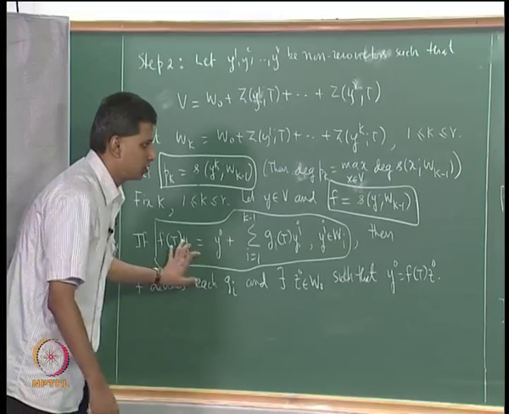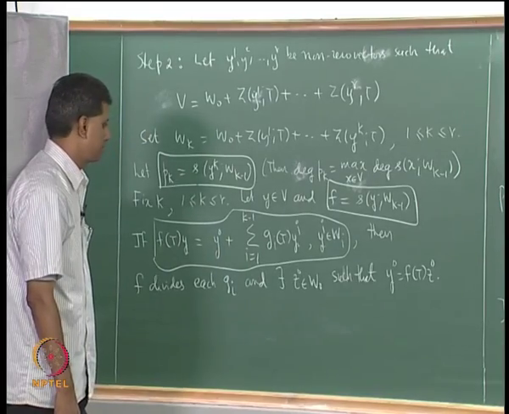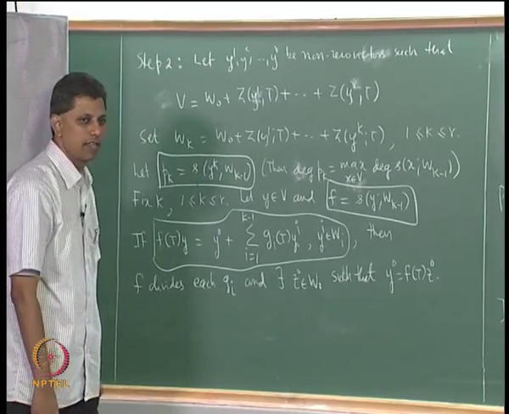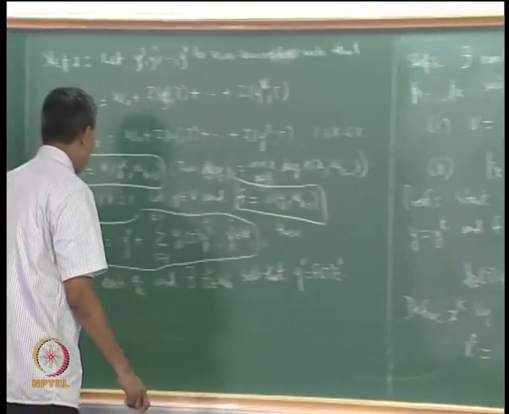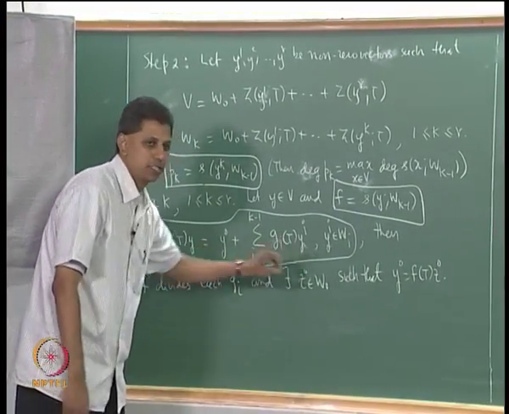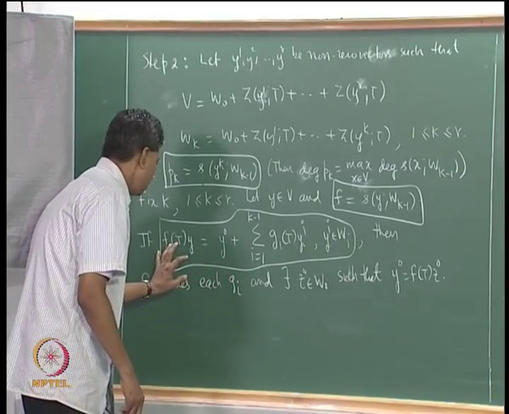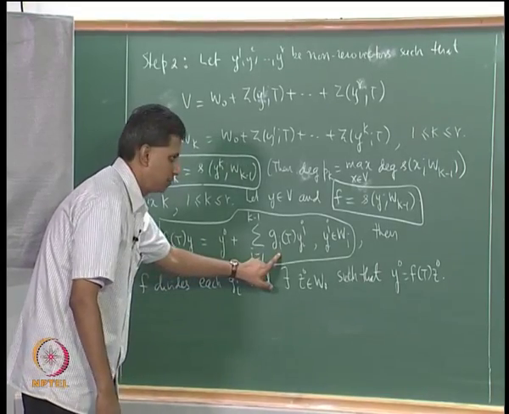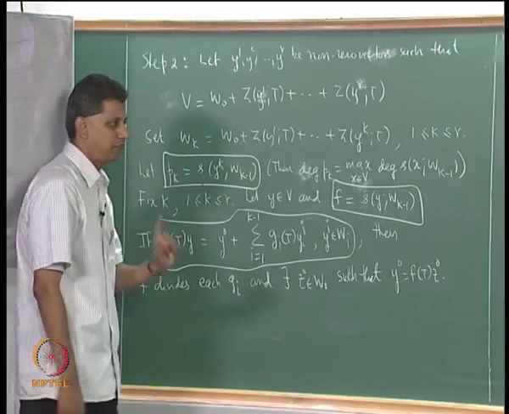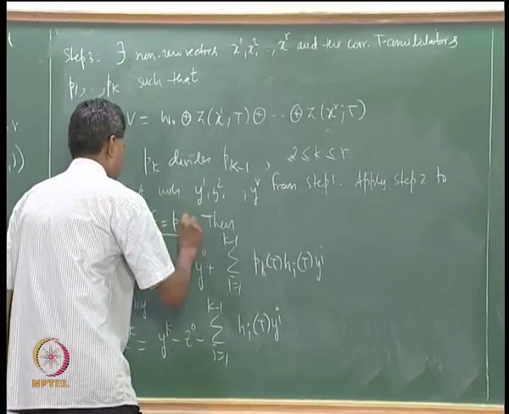Now I will go back to this representation, and remember that whenever I write f(T)y in this manner, then f must divide each of these terms. Instead of f, I have p_k. That is what I have here.